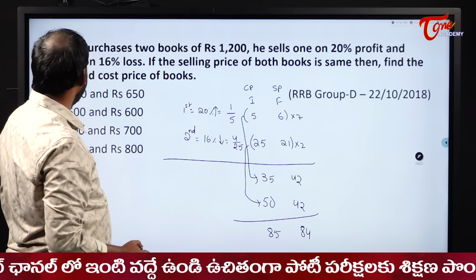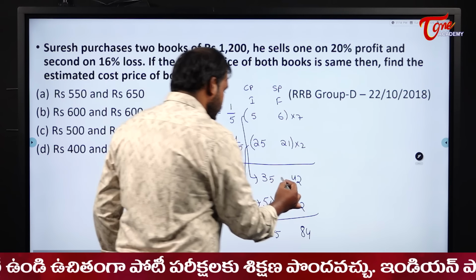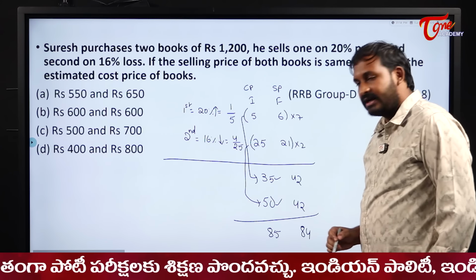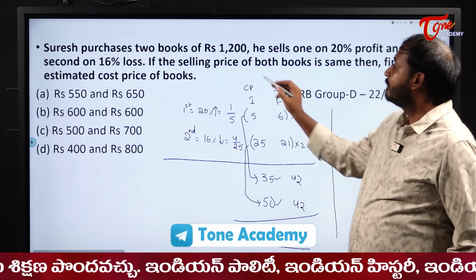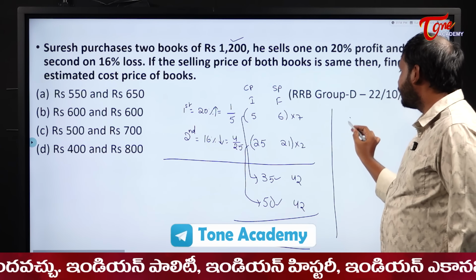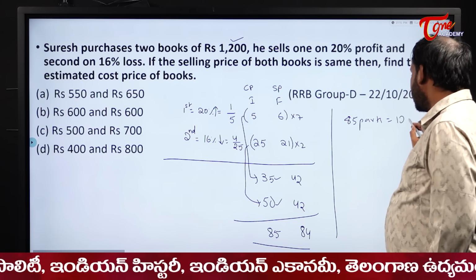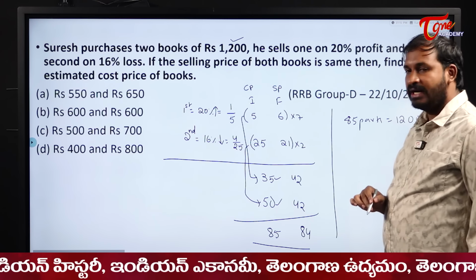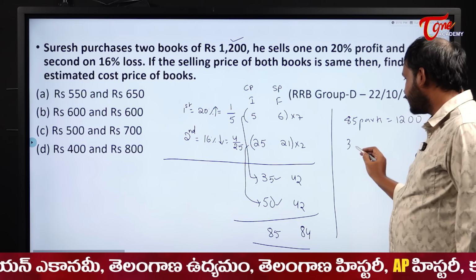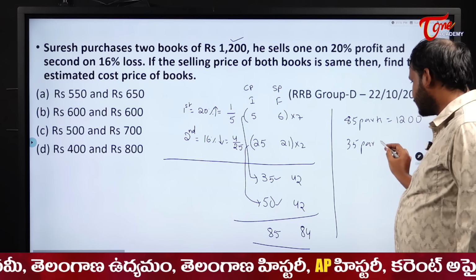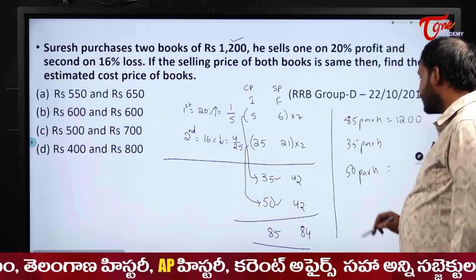Find the estimated cost price of both the books. So one is 35 and the other one is 50. Given overall, what is the total cost price? Suresh purchased 2 books for 1200, right? So 85 parts is equal to 1200, and they are asking us what is 35 parts and 50 parts.